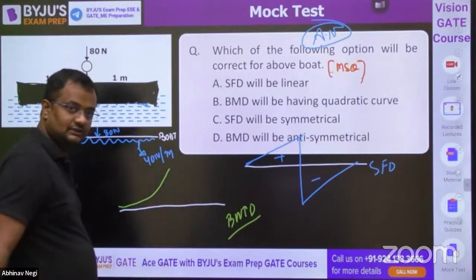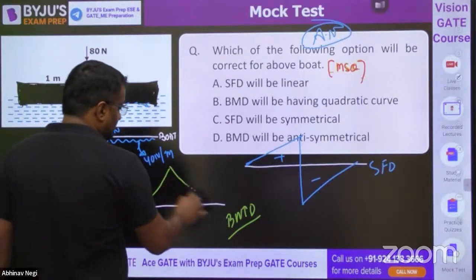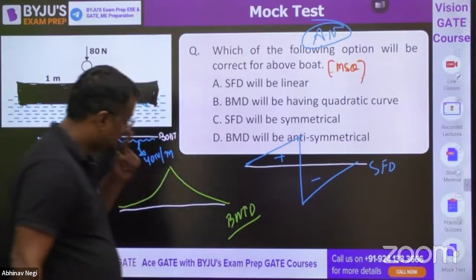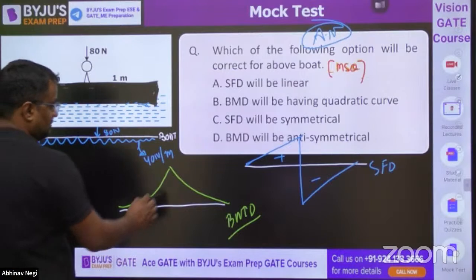So BMD will be like this. Negative and magnitude wise increasing. No. Positive and magnitude wise increasing, correct. Negative and magnitude wise decreasing, correct. So this will be BMD.